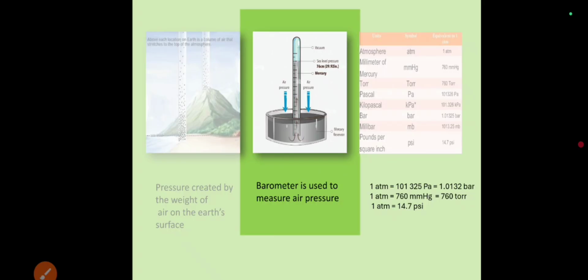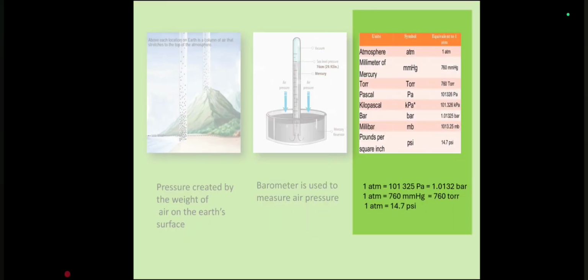This is why it is also known as barometric pressure. This barometer was invented by an Italian scientist, Evangelista Torricelli. A rising barometer indicates increasing air pressure, and a falling barometer reading indicates a decrease in atmospheric pressure.